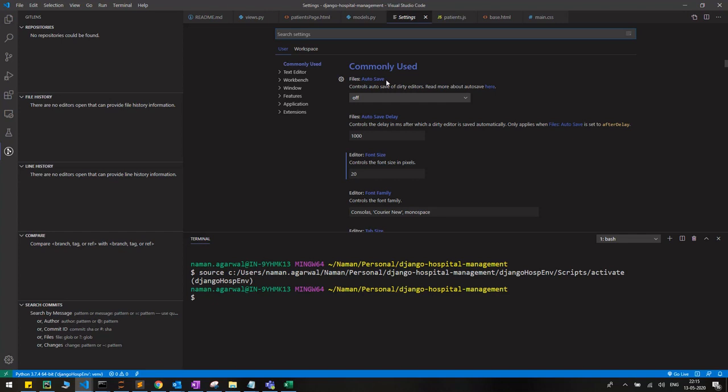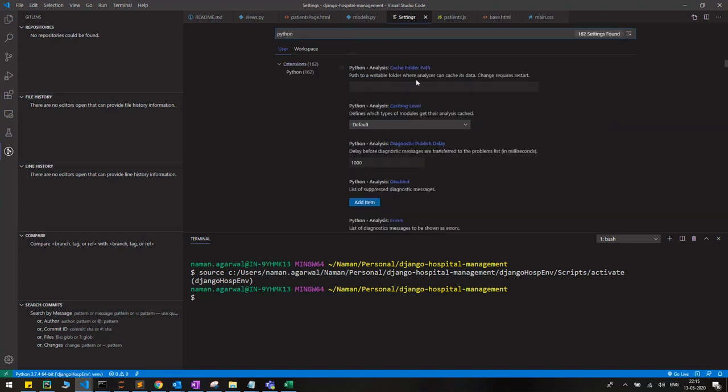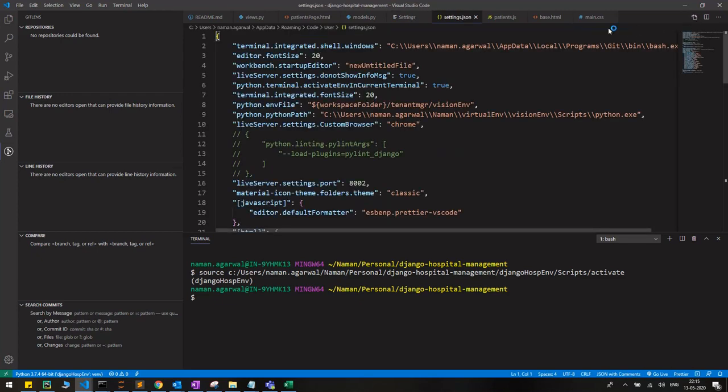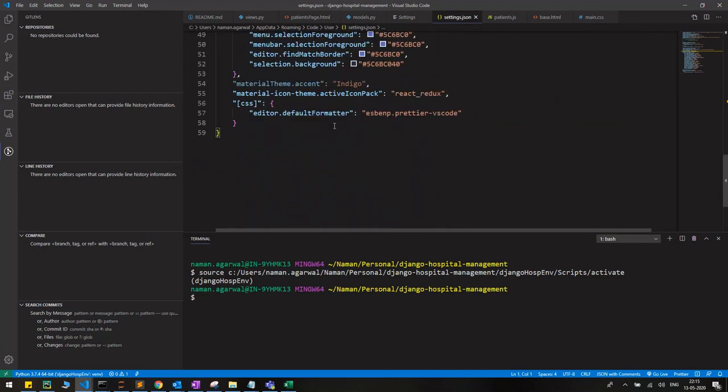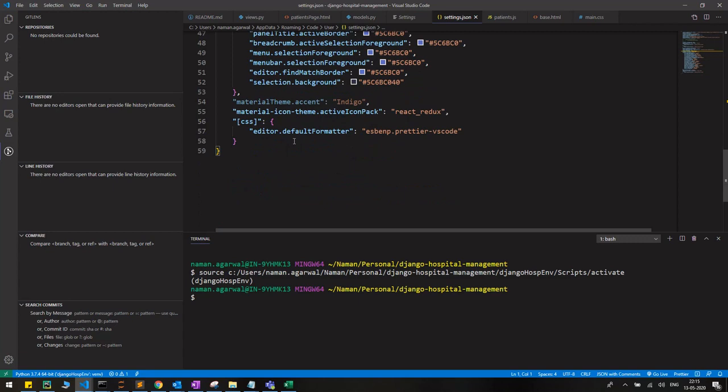The settings here are a bit different compared to PyCharm. PyCharm has a full-fledged GUI interface, but here you have to search for exactly the setting you need. For example, if I type Python, all the Python-related settings are available here. If you want to manually edit the settings, you can click this small Open Settings icon on the top right bar. Just click on this and you can see the settings file. You can change whatever you would like to change.